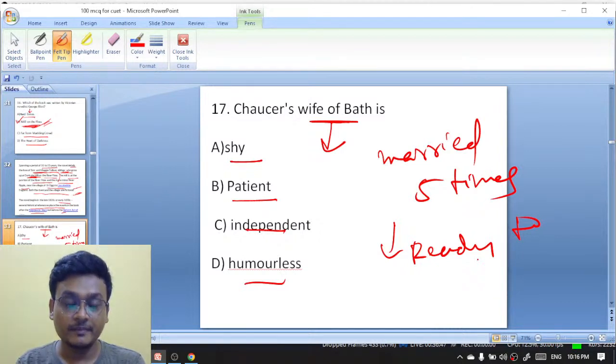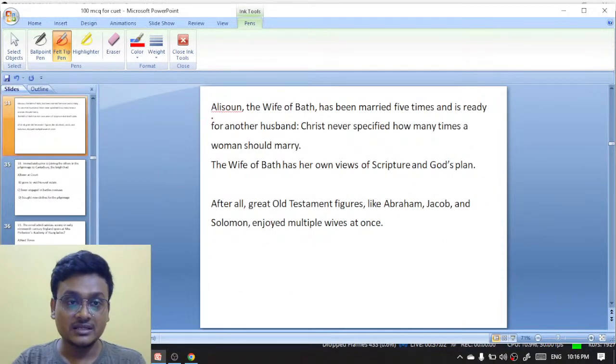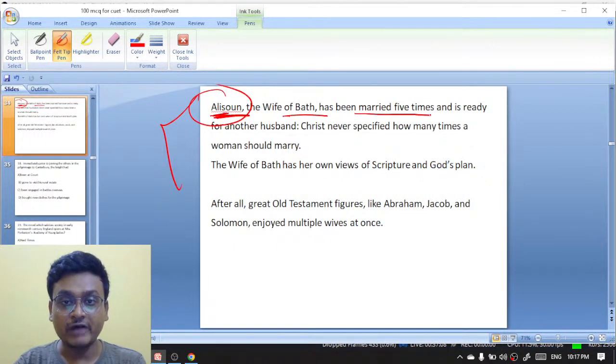She has already married five times, and she is even now ready to marry once again. Exactly, Chaucer's Wife of Bath is actually independent. The name of the Wife of Bath is Alison. Alison, the Wife of Bath, has been married five times and is ready for another husband.